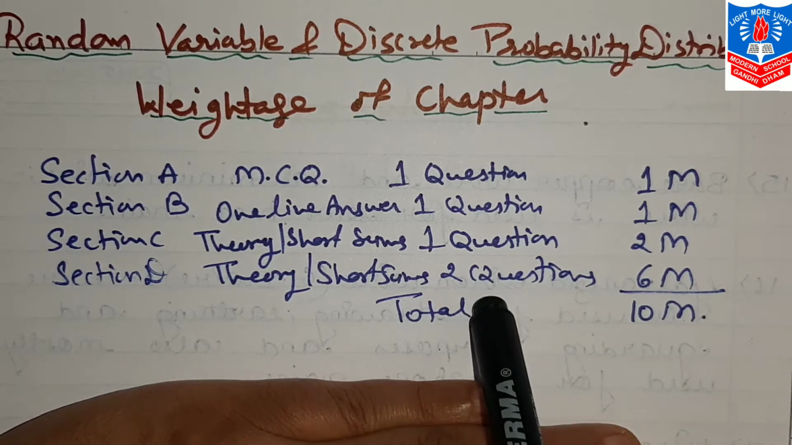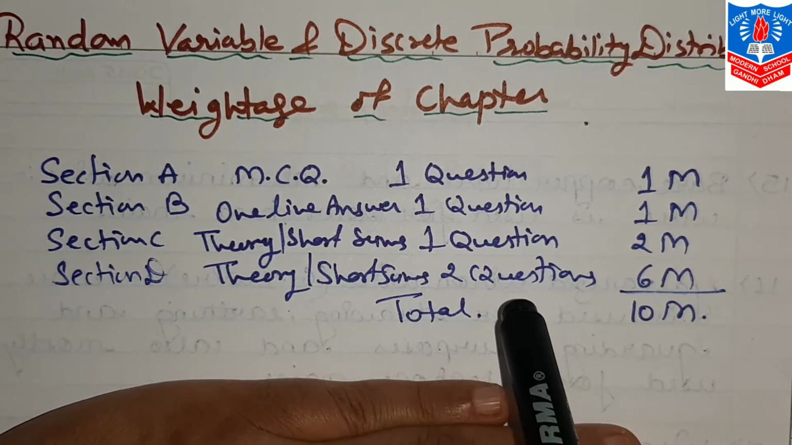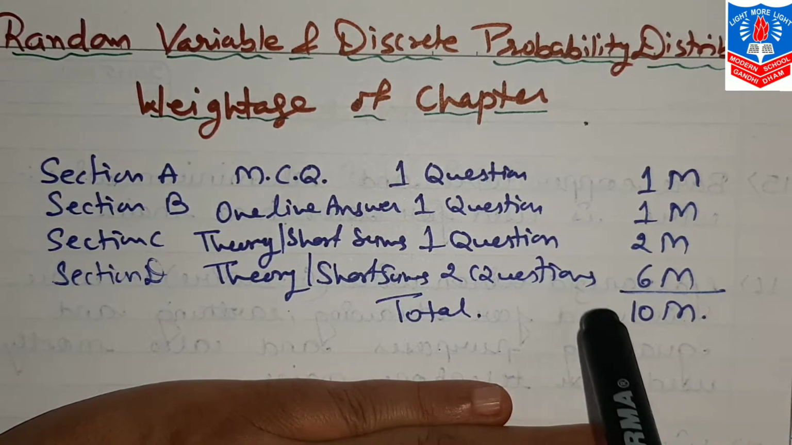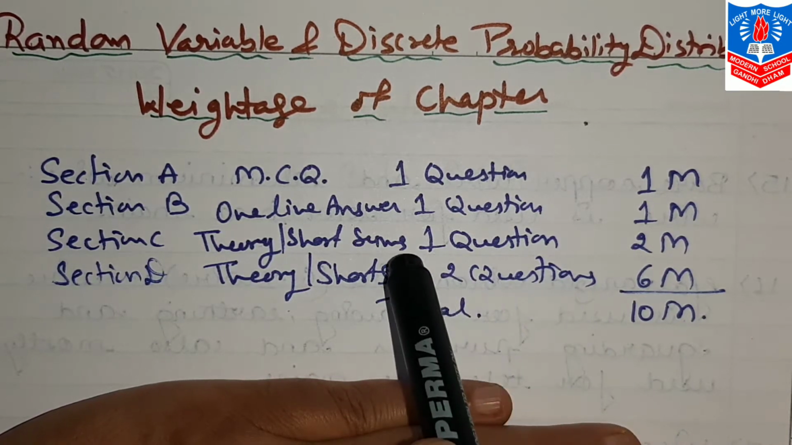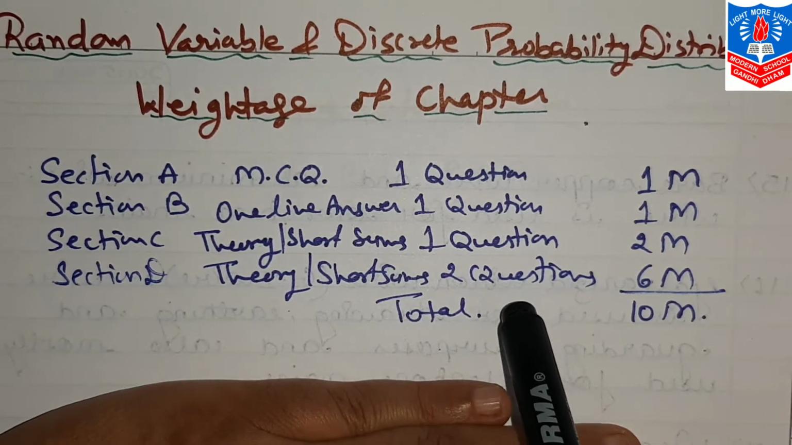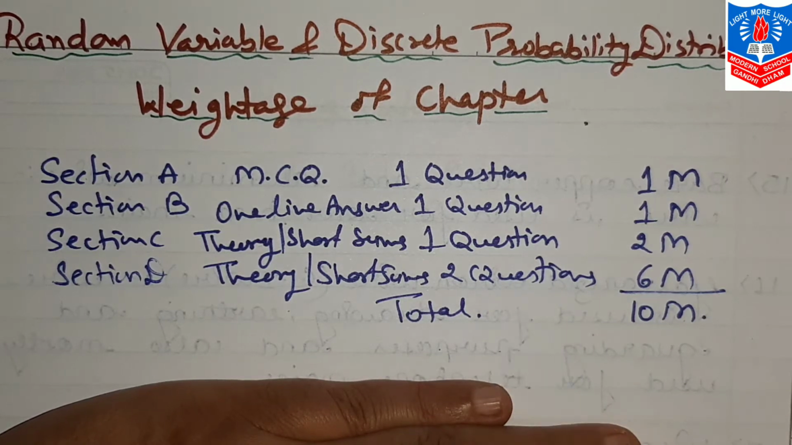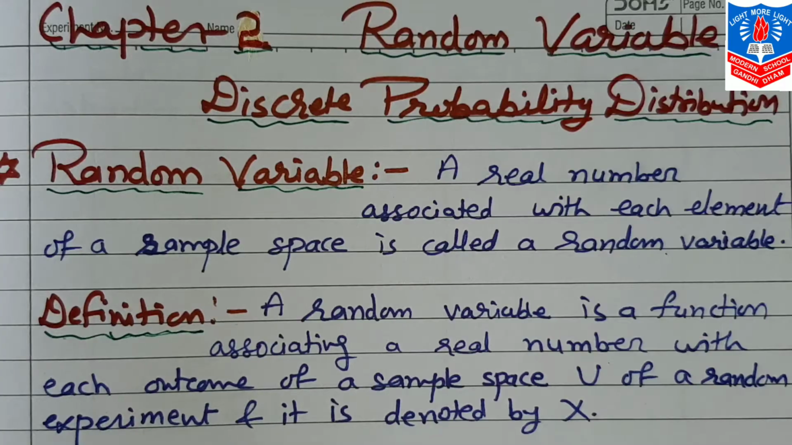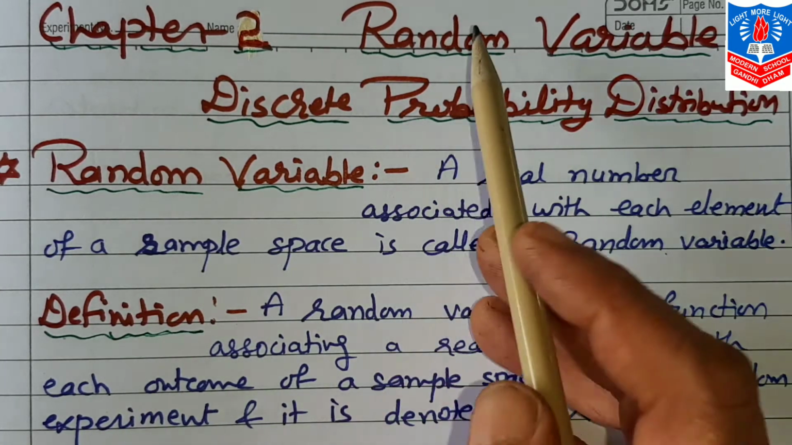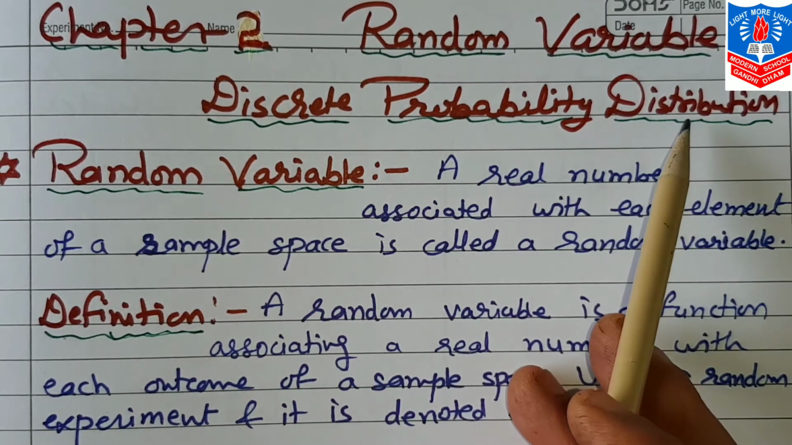Now in this chapter, no big sum of 4 marks or 5 marks is there. Only short sums and theory part, which is very, very important from both points of view. So let us start with the theory part of this chapter. The name of the chapter can be divided into 2 parts. Number 1, random variable. Number 2, discrete probability distribution.